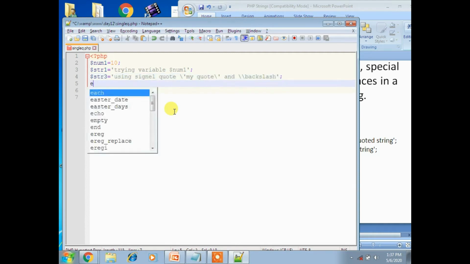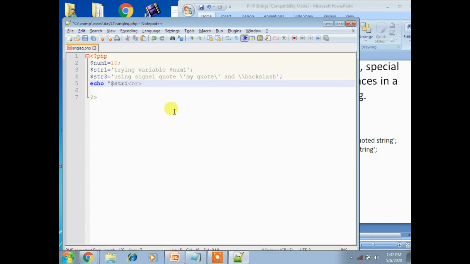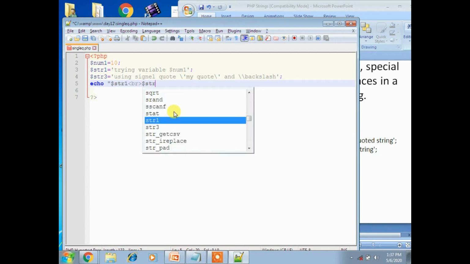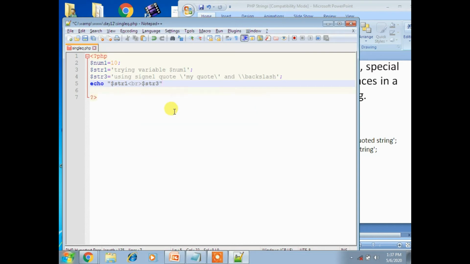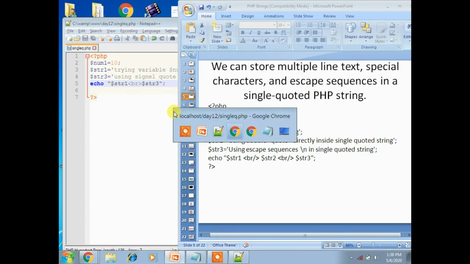Now here print echo in double quotation str1, br, then str3. Now let's see the execution. Save this program and refresh.